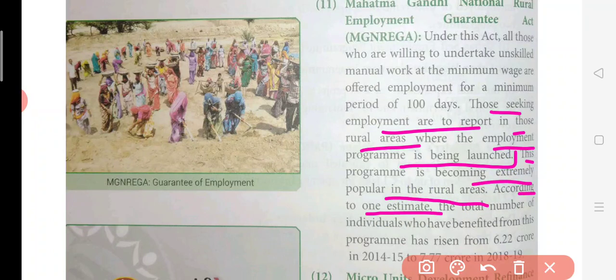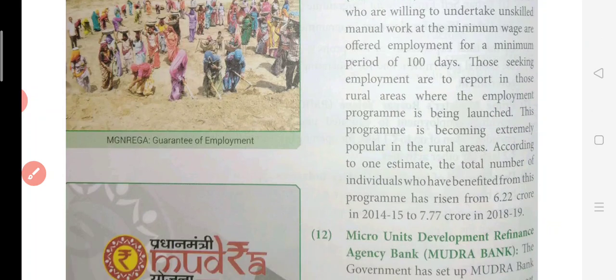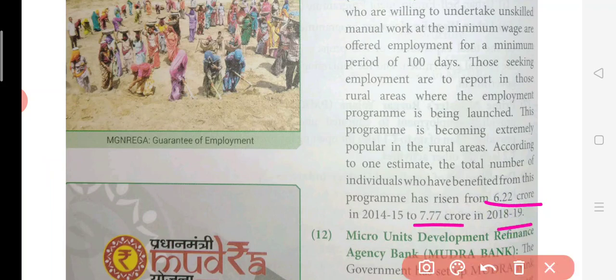According to one estimate, many people have got benefit from this. In the rural area, it went from 6.22 crore to 7.7 crore in 2018-19. So many people got benefit because of this.